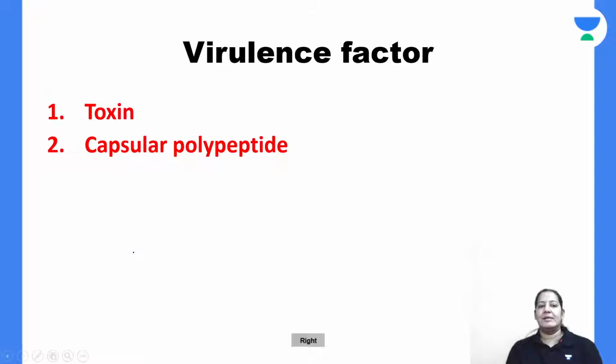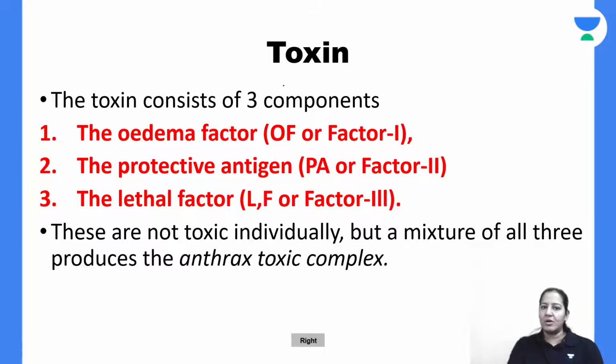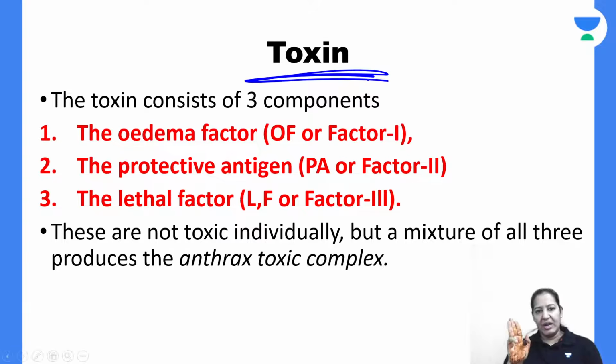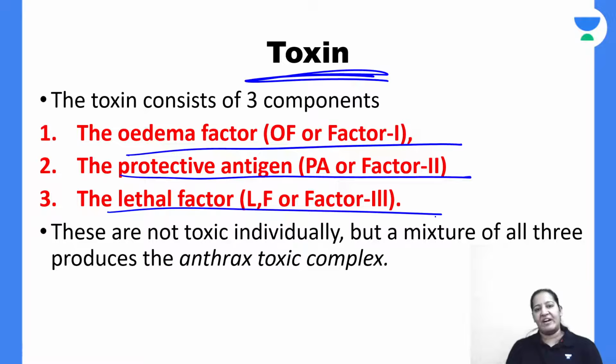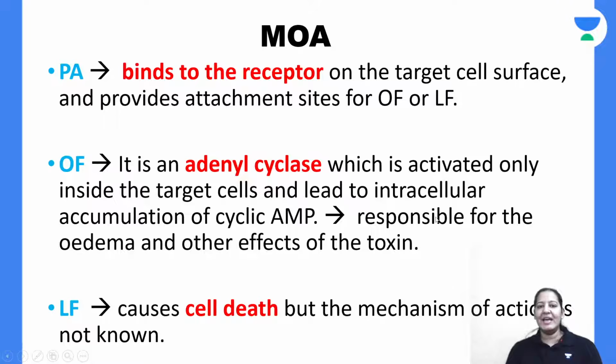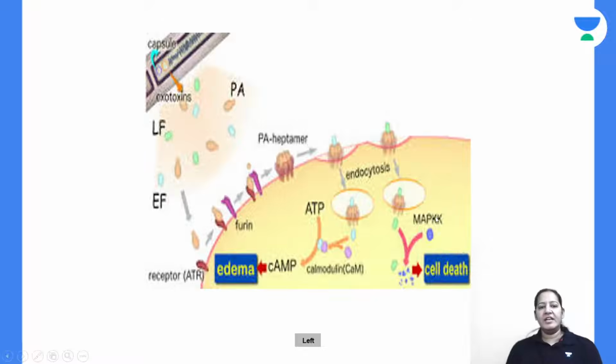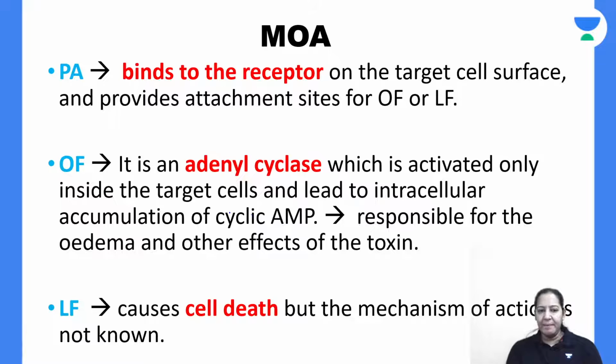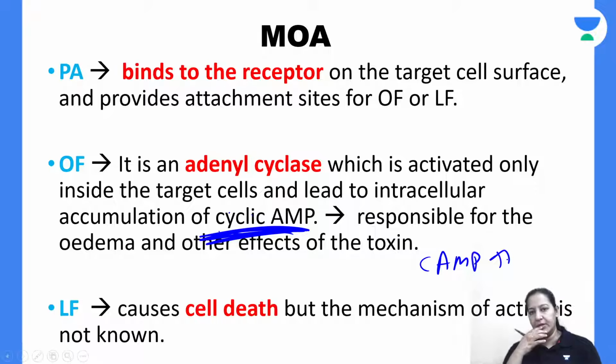Coming on virulence. Virulence is of two types: toxin and capsule. It produces toxin. The toxin has three factors: edema factor, factor 1; protective antigen, factor 2; and lethal factor, factor 3. So that is the toxin. The toxin basically inhibits ATP formation. It causes accumulation of cyclic AMP. In the cell, cyclic AMP increases, and that causes cell death.